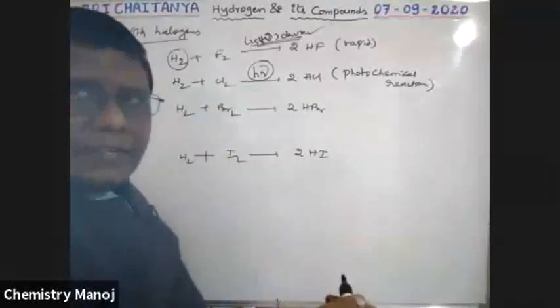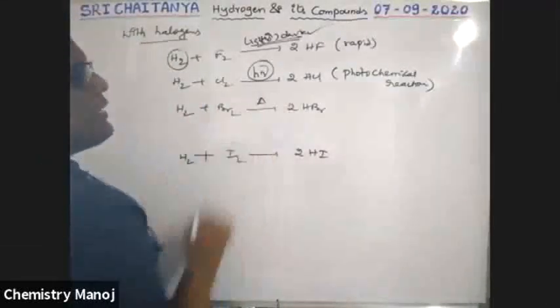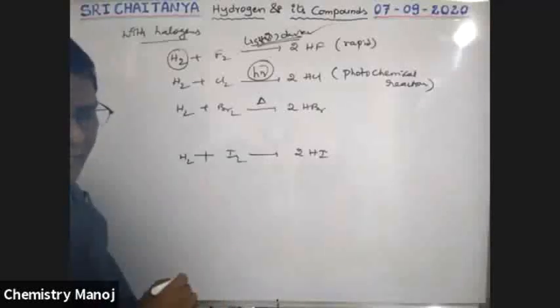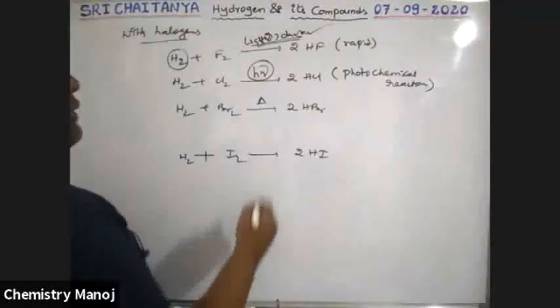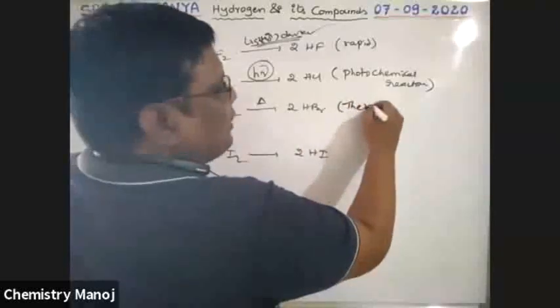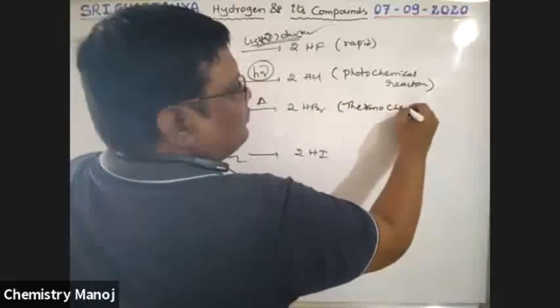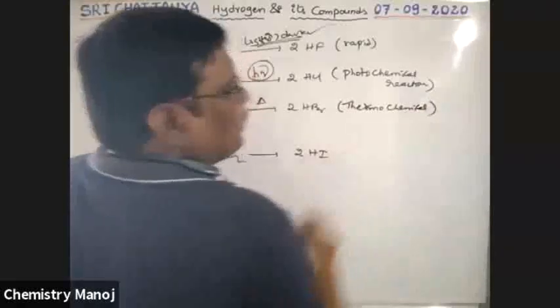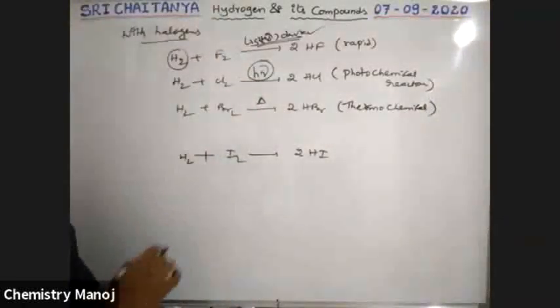Next, reaction of hydrogen with bromine. The reactivity is decreased, so for this purpose heating is required. Some heat energy is also required. That is why the reaction takes place after heating. It is a thermochemical reaction, the reaction of hydrogen with bromine.